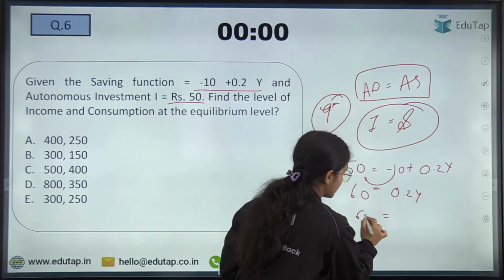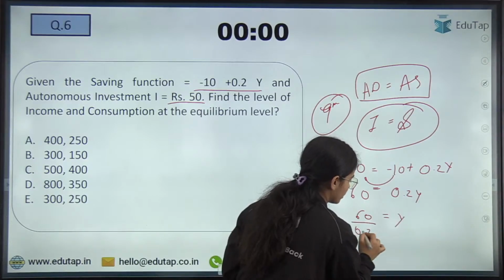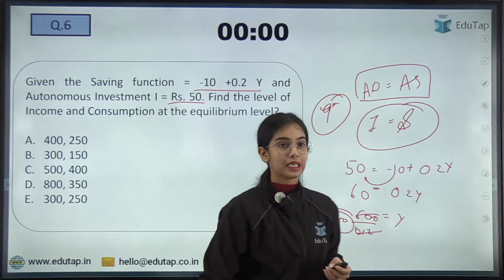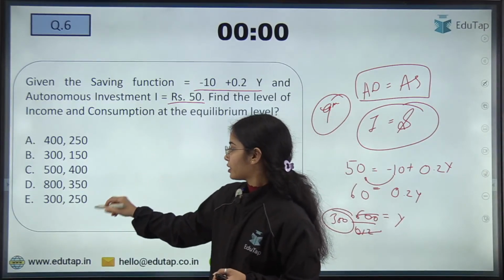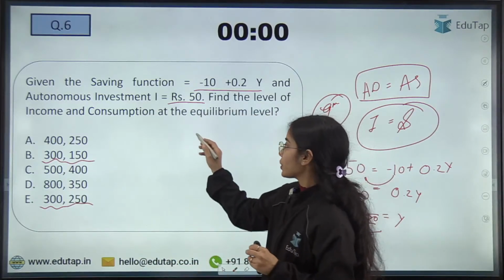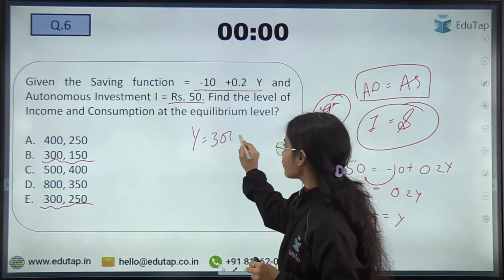So that is 60 divided by 0.2. So that is 300. So income is 300. We have found the income. Income is 300, so this can be the answer or this can be the answer. Okay. So income is your 300. Now we have found the income.